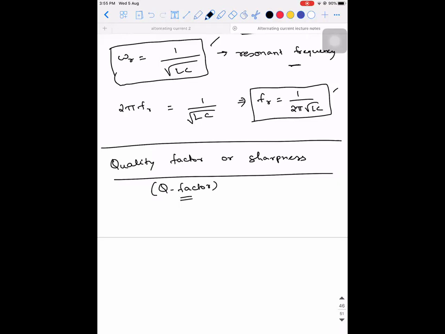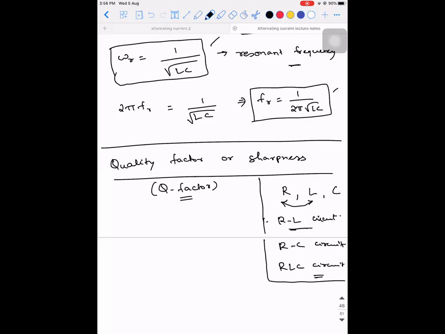So till now, we saw different kinds of devices. What were the devices? We connected an AC source across only a resistor, only an inductor, only a capacitor. Then we saw certain combinations. We saw what an RL circuit is, then what an RC circuit is. We learned all these things.